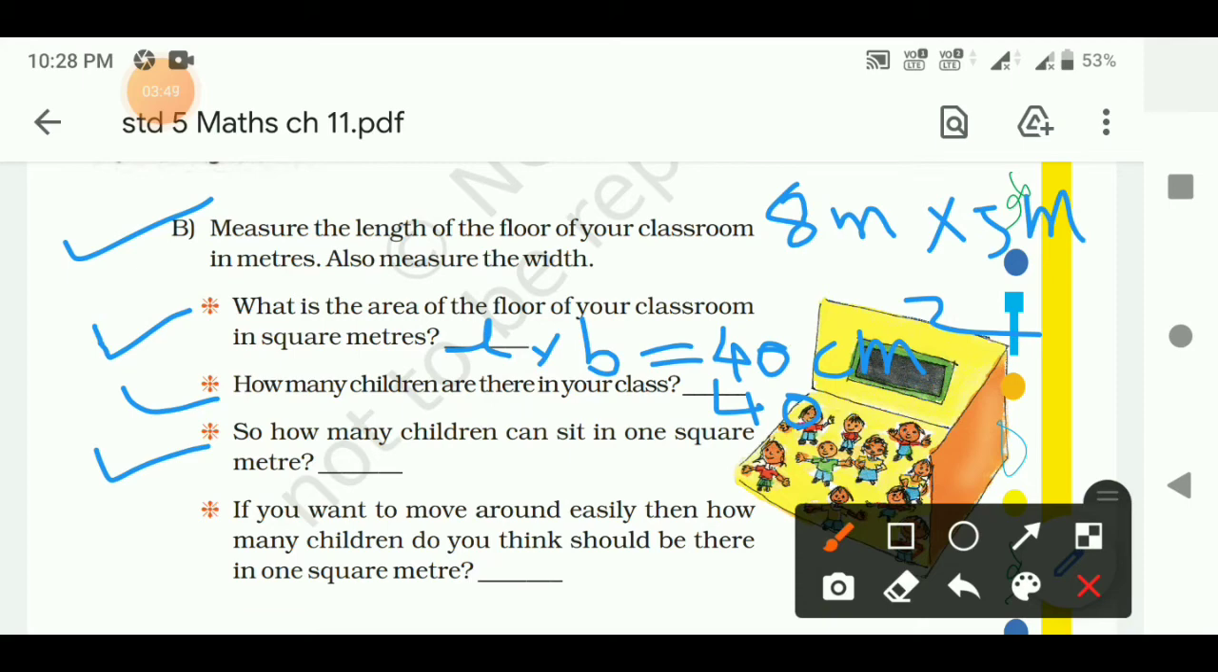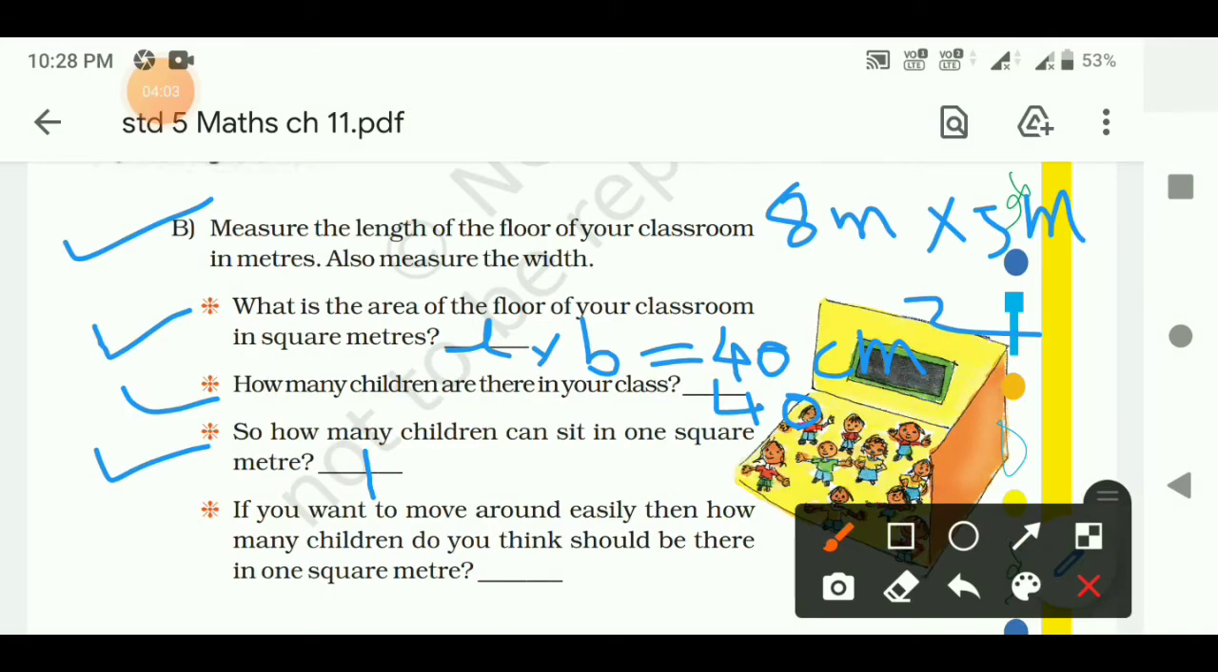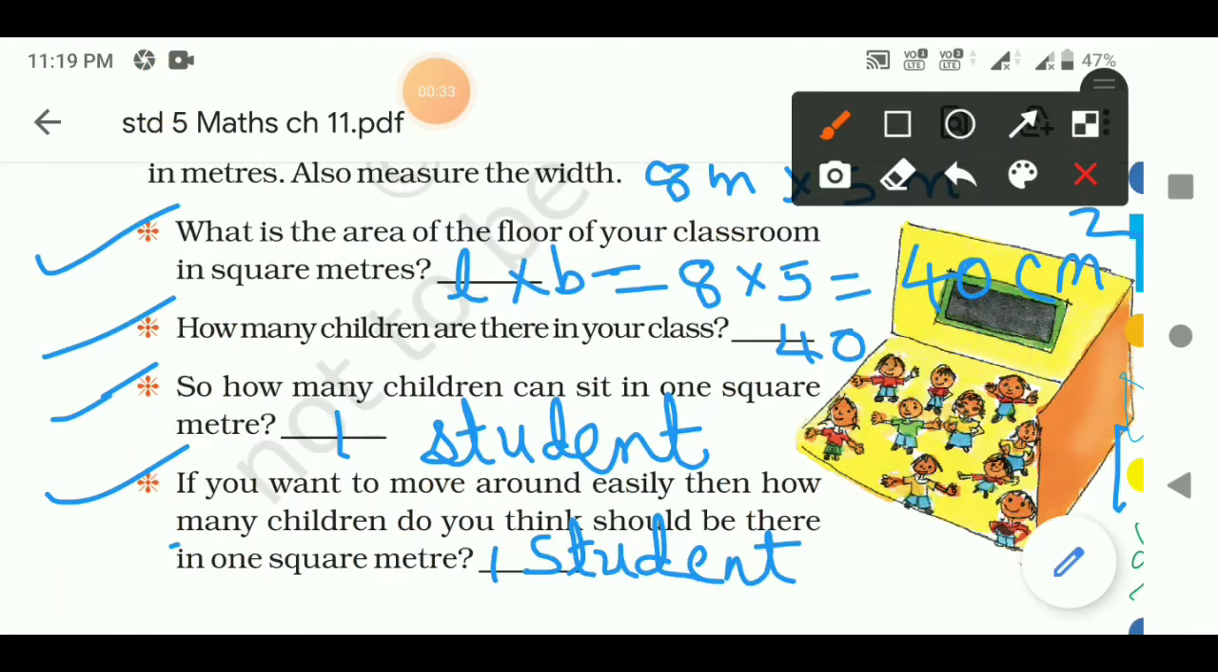Then, how many children can sit in 1 square meter? Here we can write one student can sit in 1 square meter. If you want to move around easily, how many children do you think should be there in 1 square meter? There should be one student in 1 square meter so that we can move around easily.